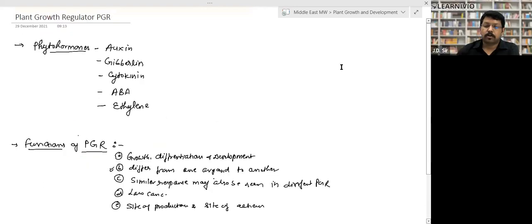Now it comes to the plant growth regulator. Plant growth regulators are basically called phytohormones. Phyto means plant, and hormones are hormones. Plant hormones are phytohormones. They are also known as plant growth regulators.